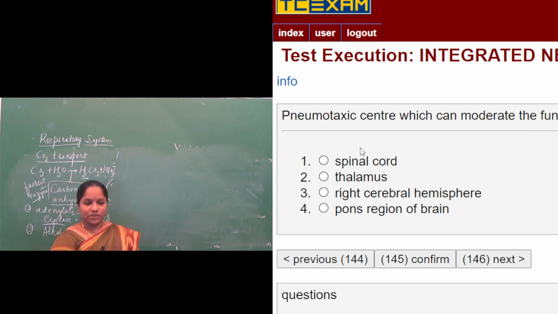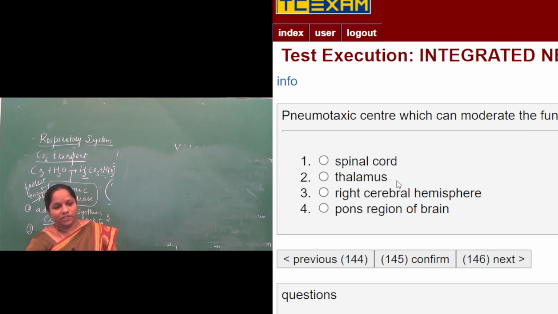The first option is spinal cord. Second is thalamus. Third is right cerebral hemisphere. Fourth is pons region of the brain. Spinal cord is not related to the pneumotaxic center. Thalamus and hypothalamus are related to controlling the optic center.